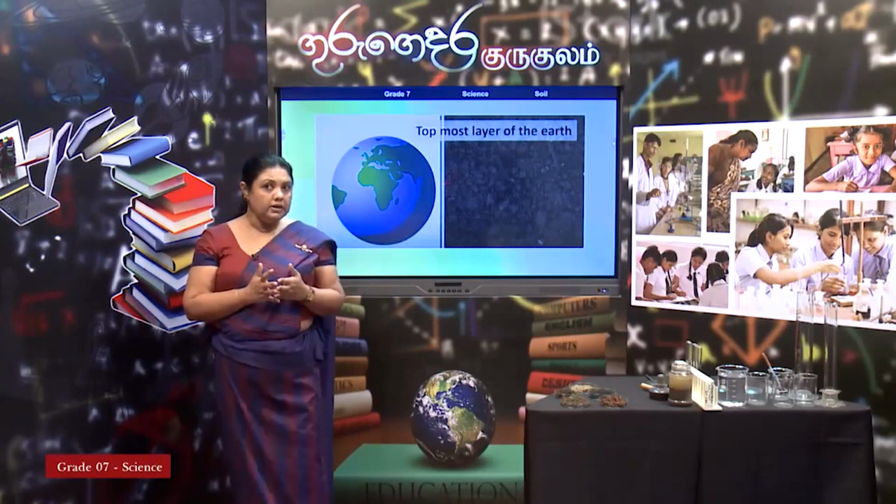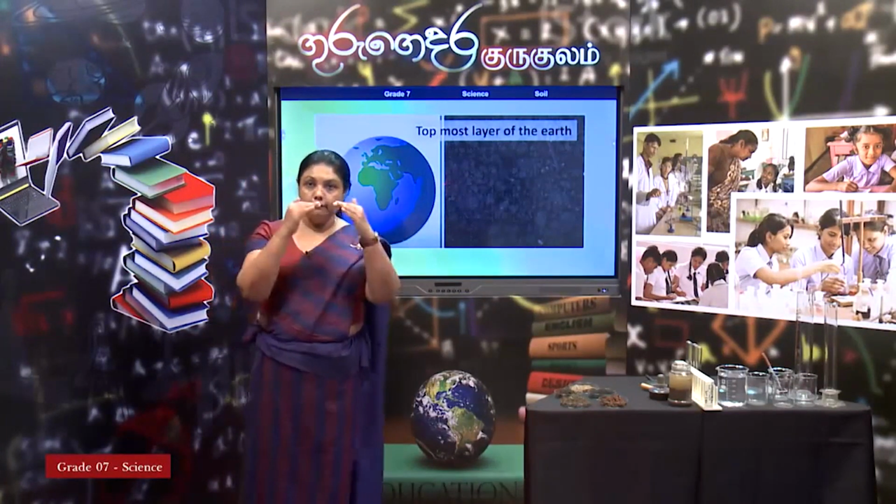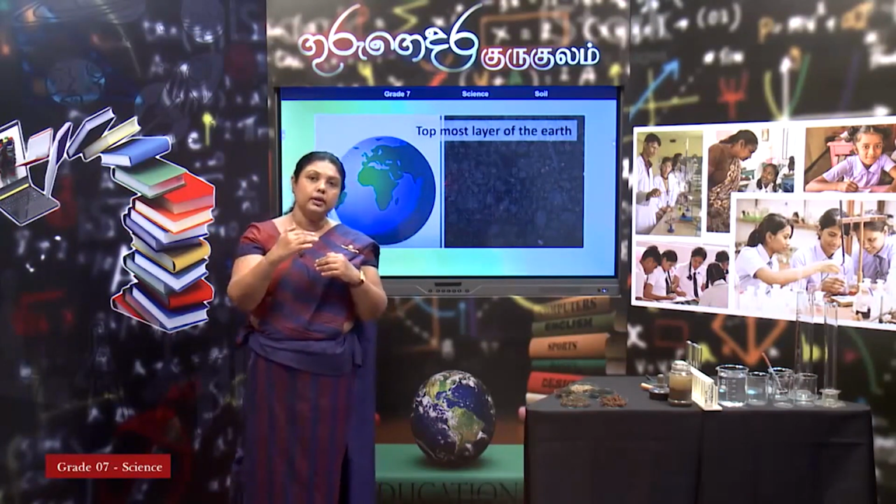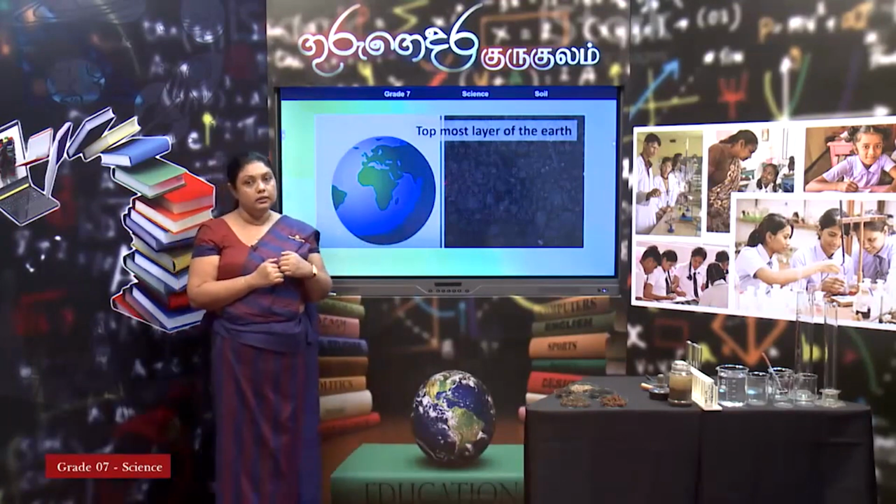If you have learnt about the earth, from the top to the inner core, you can find out that there are different layers. The uppermost layer, which you call topsoil, is the soil.